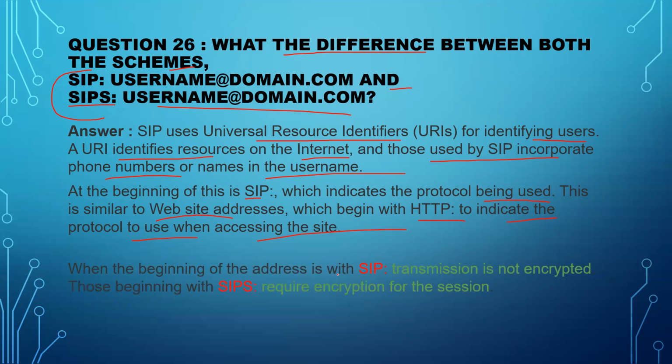When the beginning of the address is sip, that means the transmission is not encrypted. Keep that in your mind. Those beginning with sips require encryption for the session. It works the same way as HTTP and HTTPS, where HTTPS is secure. That's why those beginning with sips require encryption. That means it is more secure, right?